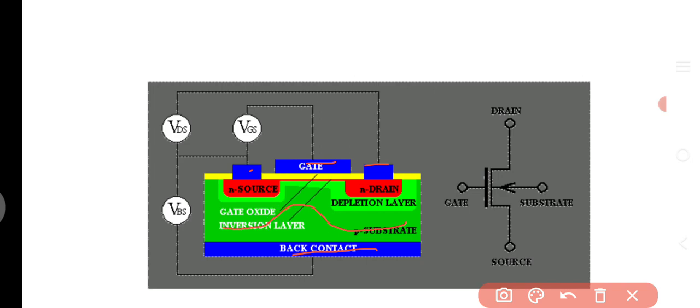When a channel is created, it is equal to the depletion layer. The red color indicates our terminals, source and drain. The yellow color indicates our silicon dioxide layer. This silicon dioxide layer is very thin in the MOSFET, so that's why it is very sensitive. When you take the terminals out from these metal contacts, you get three terminals: gate, source and drain.